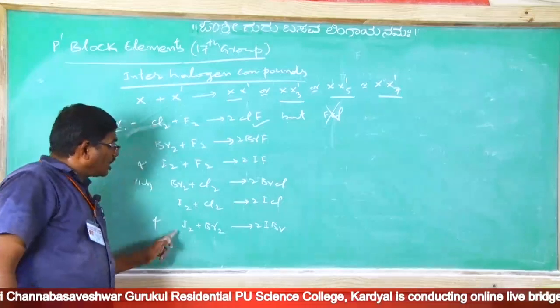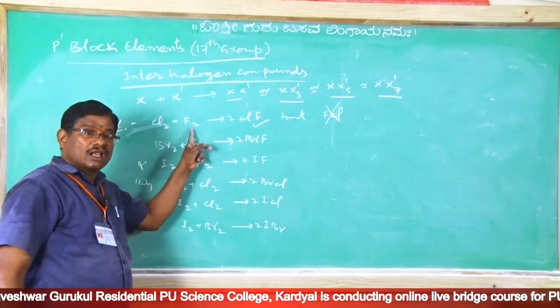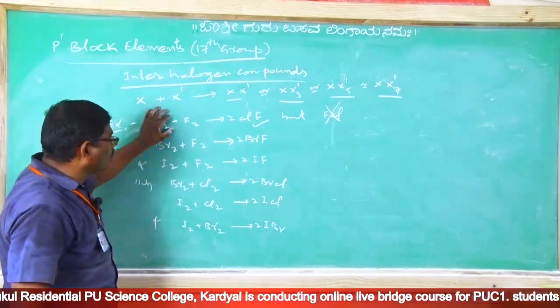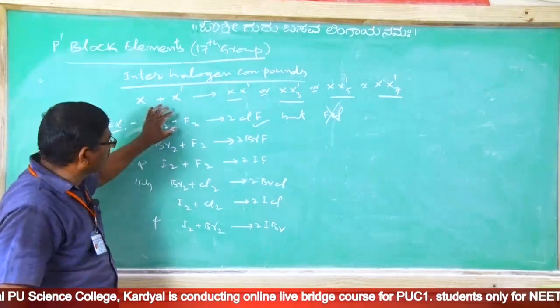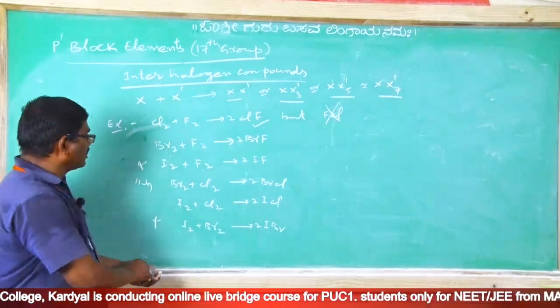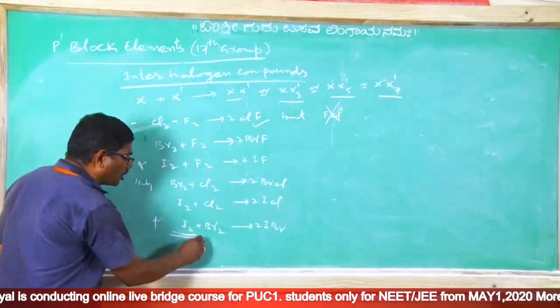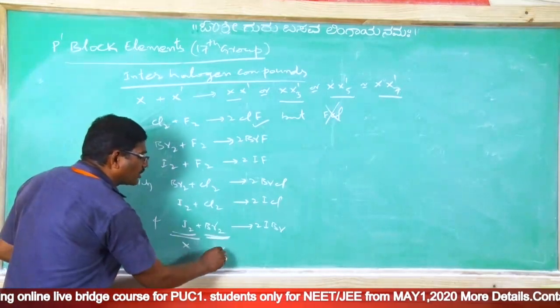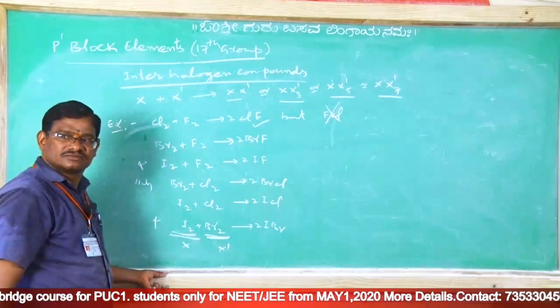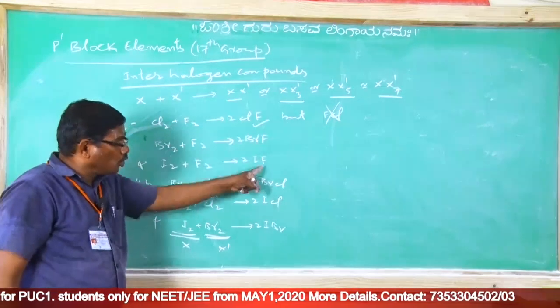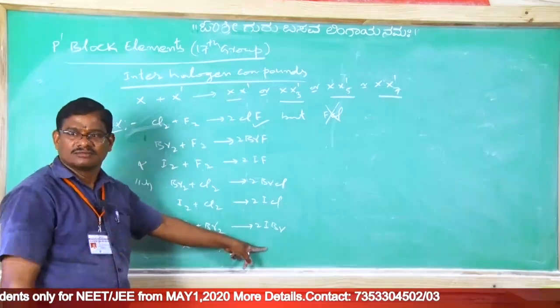Here, in equimolar ratio, lower electronegativity with bigger size, higher electronegativity with smaller size. All on the left side is X, and the right side is X dash. Clear? Here monohalides are possible.